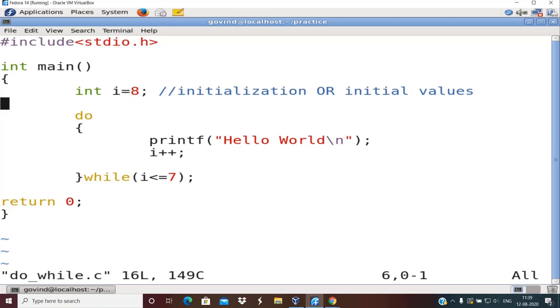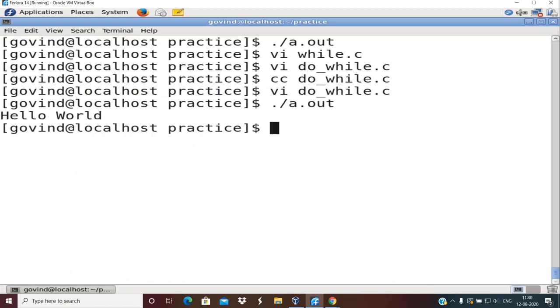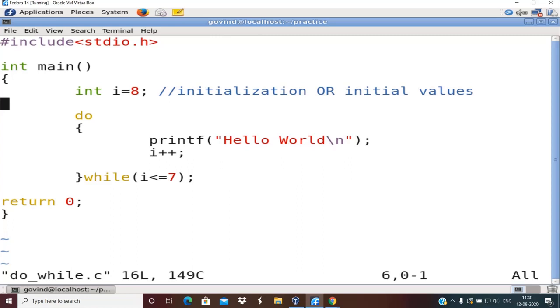In the previous program on while, it did not show any output. Here let us see what happens. Of course you should have guessed what the output will be. What you are seeing here is it displays the body of the loop. Correct? So this is one more difference between entry controlled and exit controlled loop.